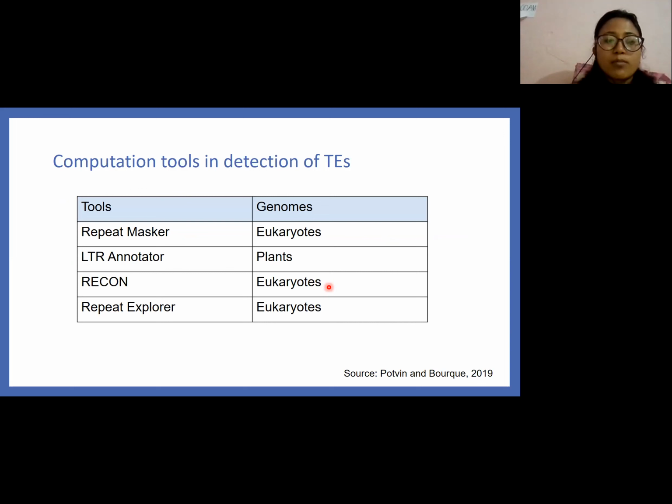Computational tools for the detection of transposable elements are RepeatMasker, LTR annotator, RECON, and RepeatExplorer.